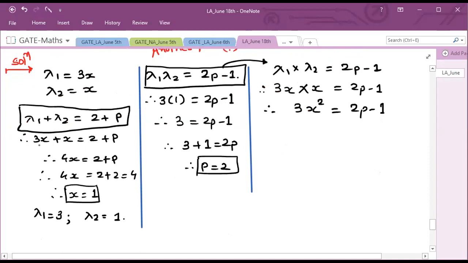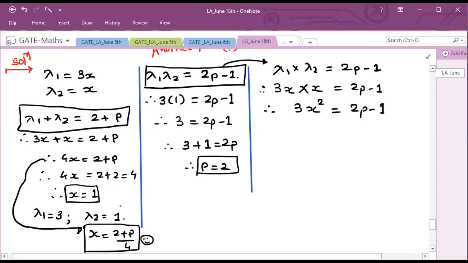Lambda 1 plus lambda 2 equal to 2 plus p, then 4x equal to 2 plus p. But here I have put value of p as 2, but I am not getting anything. Let me write this x in form of p only, right? So here x will be (2 plus p) by 4, or not? Understand this question carefully. By putting value of p, we came to know that we are not getting anything further, right? How to proceed further? We are stuck over here.